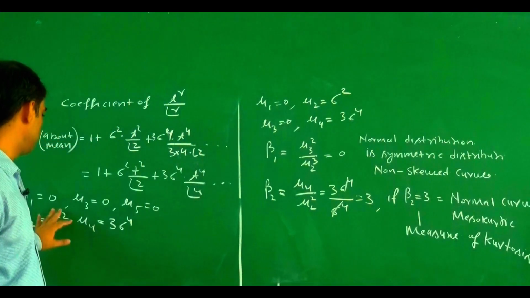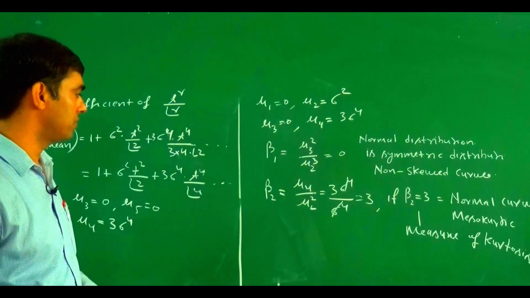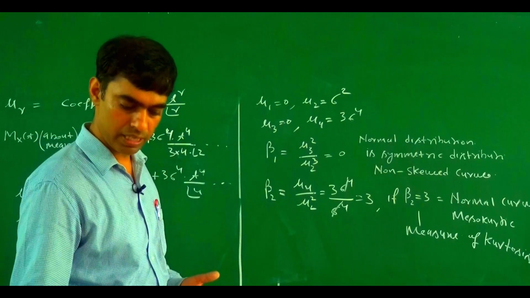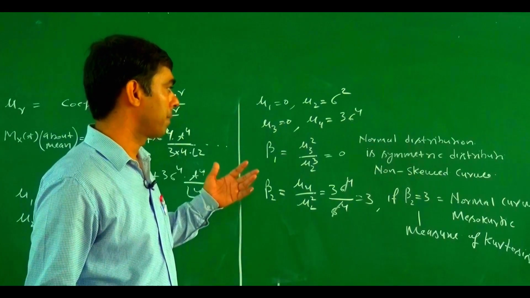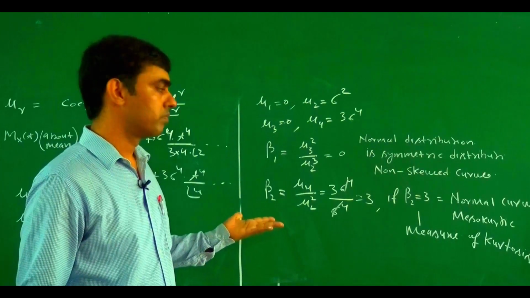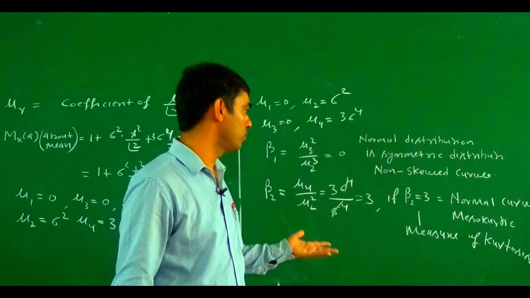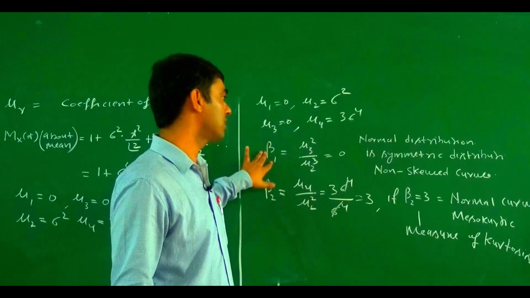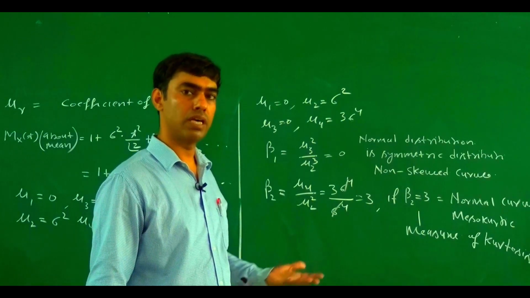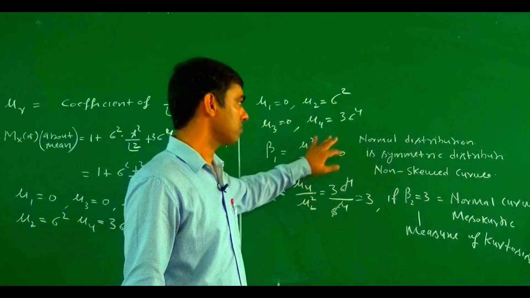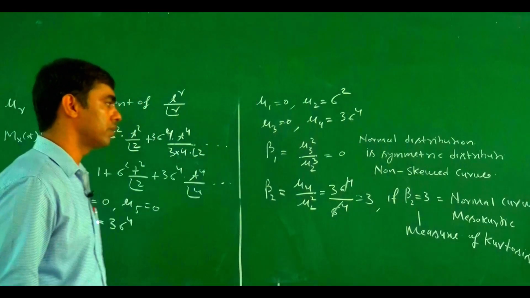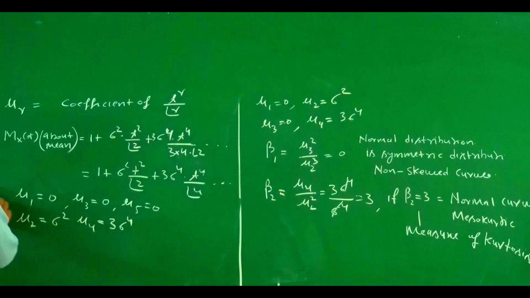So with the help of mu2, mu3, mu4, we are able to decide the value of beta 1 and beta 2, meaning we are able to decide whether the curve is symmetric or not, whether the curve is highly peaked or low peaked. But here, for any normal distribution, the value of beta 1 is always 0 and the value of beta 2 is 3. So in the case of a normal distribution, the curve is symmetric and this one is also a normal curve.